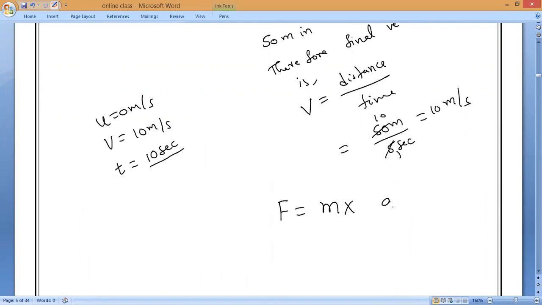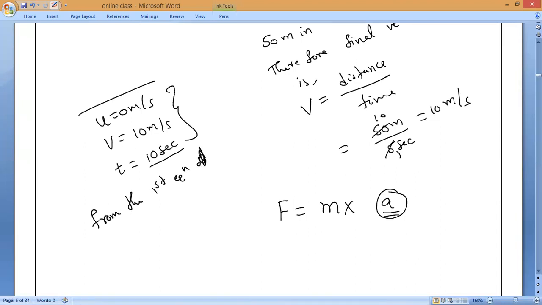Now you tell me, if you want to calculate the force, we need two things. One is mass and another one is acceleration. Now we want acceleration, but we know this is the given data. With the help of this data, we can use some equation to calculate acceleration. What is the equation? Anybody? From the first equation of motion. Anybody can tell me what is the first equation?